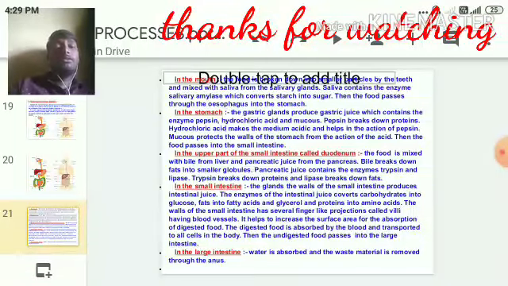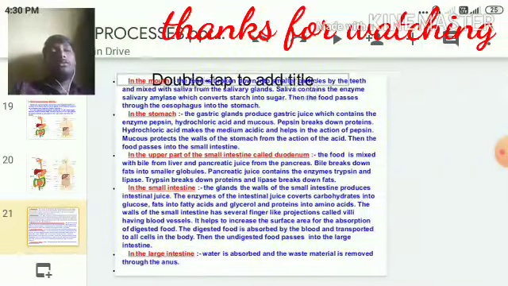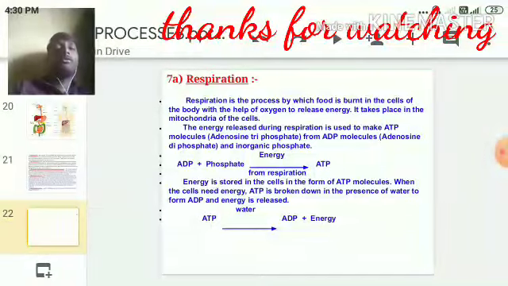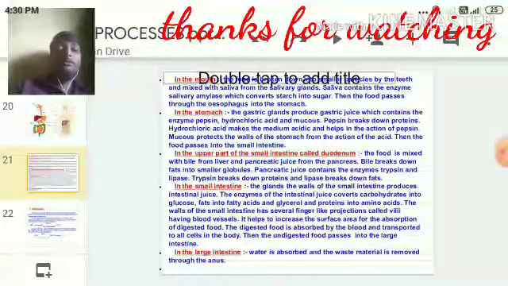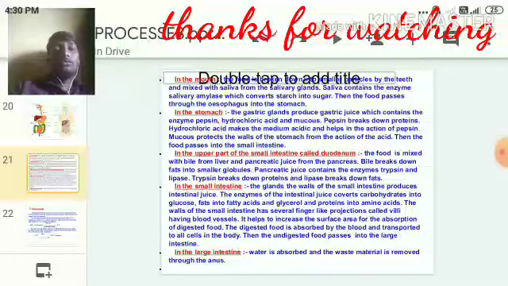So my dear good students, I think it is enough for you to understand. So far we have studied the nutrition in the amoeba as well as the nutrition in human beings. We should practice systematically, and these two concepts are very important from the point of view of the exam. So you need to focus. 1 mark and 2 marks questions will arise, and the diagram is very important. Go through all this. May God bless you.